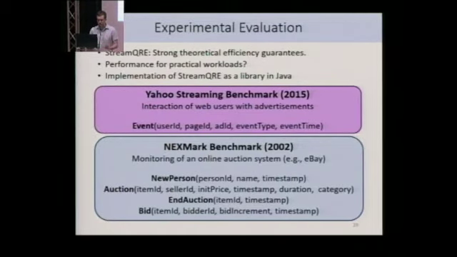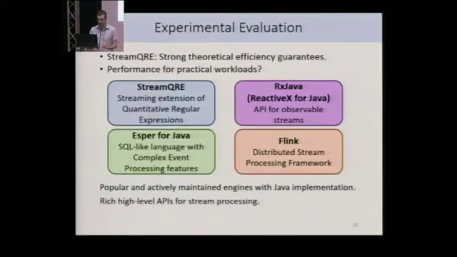Okay, so we have all these theoretical guarantees, but what about the performance of StreamQRE on practical workloads? So we have implemented StreamQRE as a Java library, and we chose two benchmarks to compare: the Yahoo streaming benchmark and the so-called Nextmark benchmark that is about monitoring of an online auction system. And we also chose three popular streaming engines to compare to, namely RxJava, Esper for Java, and Flink. And the reason we chose those is because they all have actively maintained implementations, and they all expose a very rich API for stream processing.